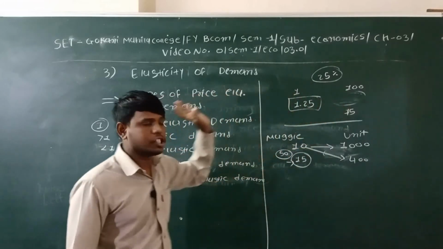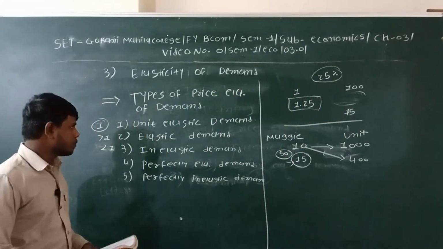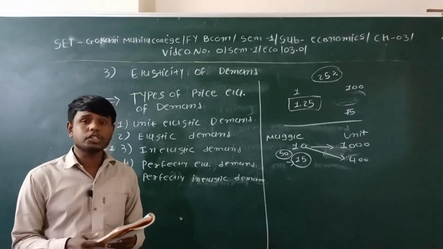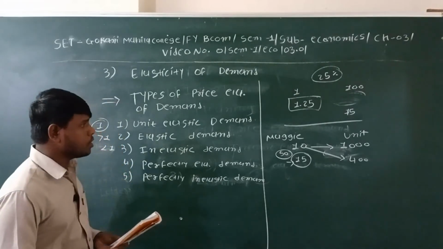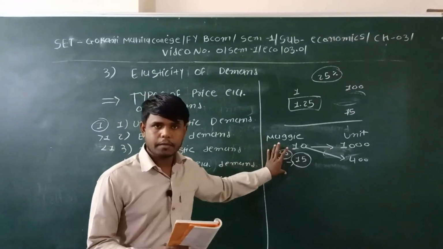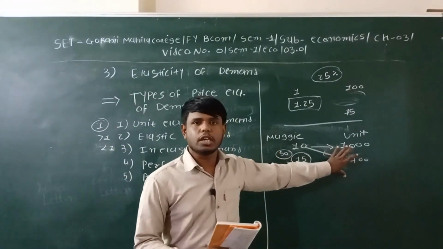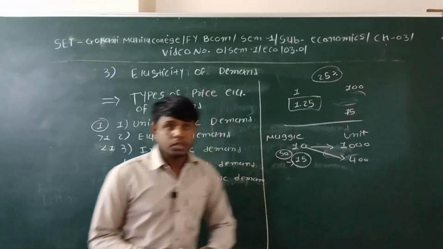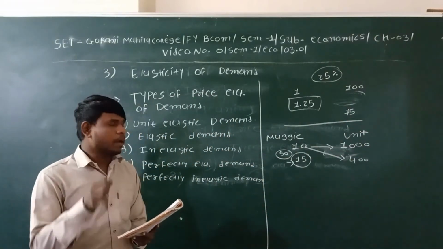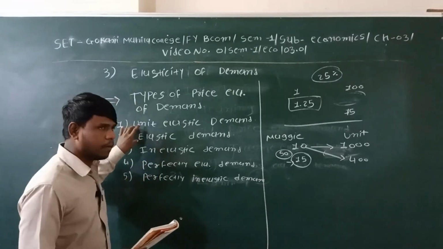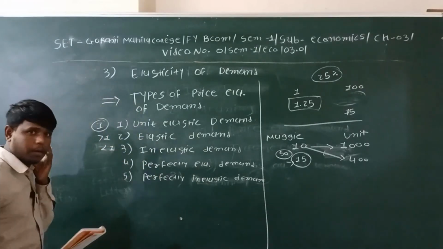The second is elastic demand. Elastic demand means when there is a 25% change in the price, and it creates a 50% change in the demand. It means the ratio of change is higher. It is called elastic demand, which is greater than 1.